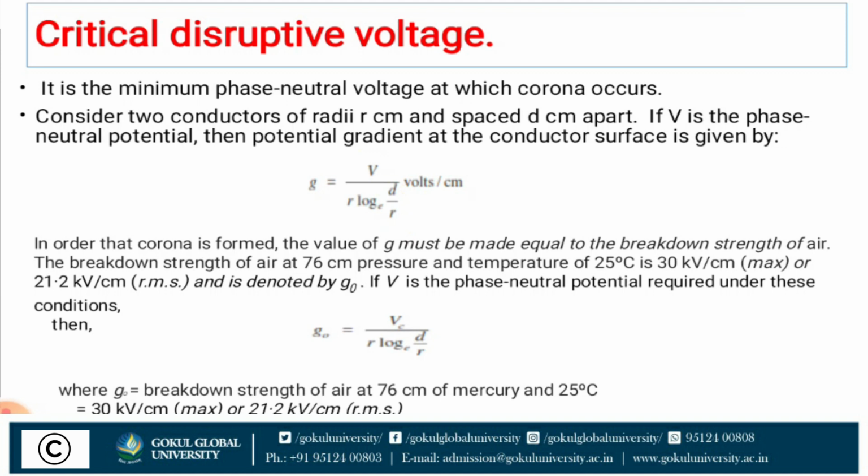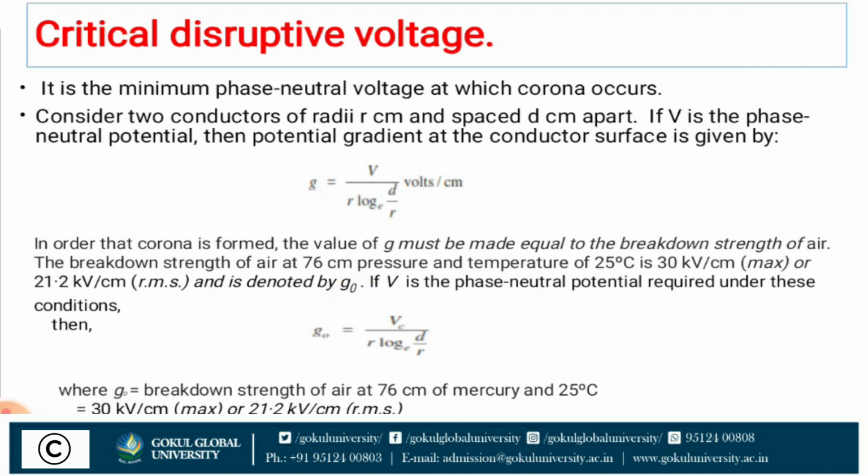Now, in order that corona is formed, the value of G must be made equal to the breakdown strength of air. The breakdown strength of air at 76 centimeter pressure and a temperature of 25°C is 30 kV per centimeter maximum, or 21.2 kV per centimeter if we are considering an RMS value, and is denoted by G0.